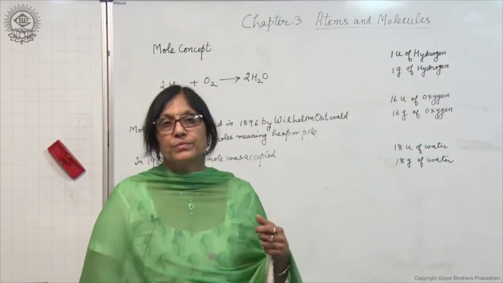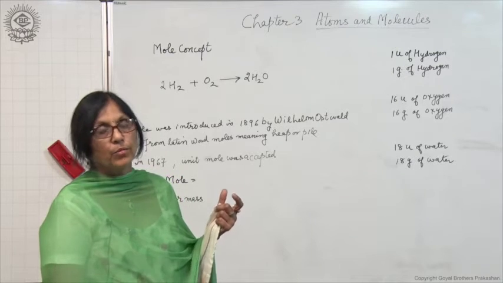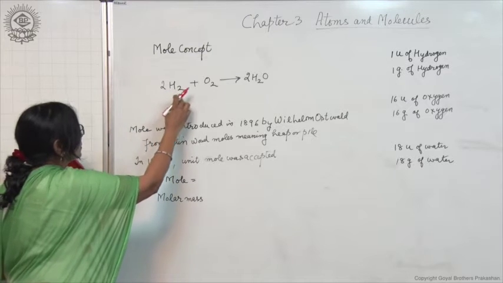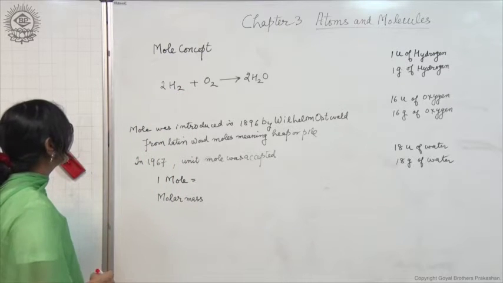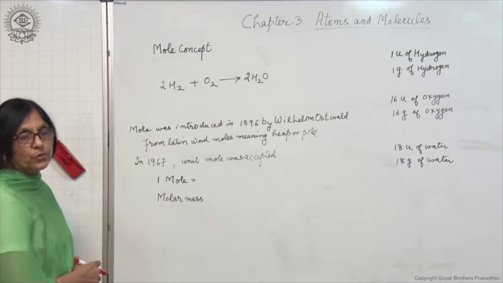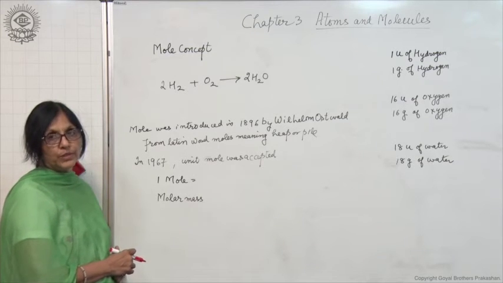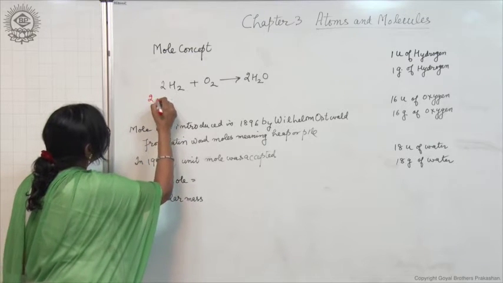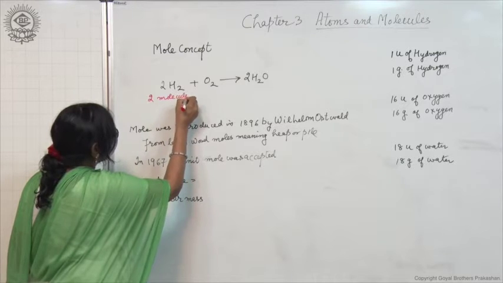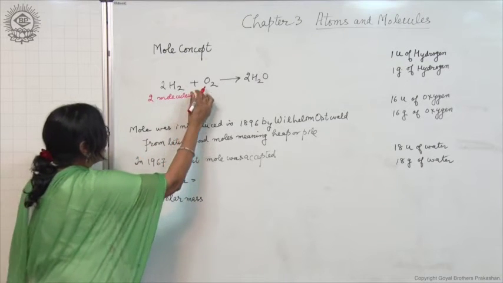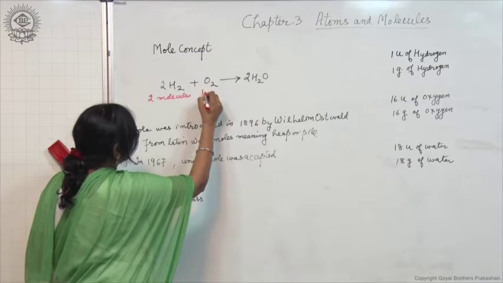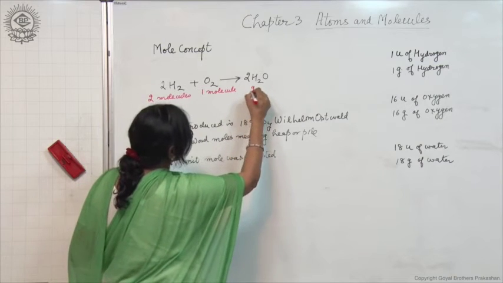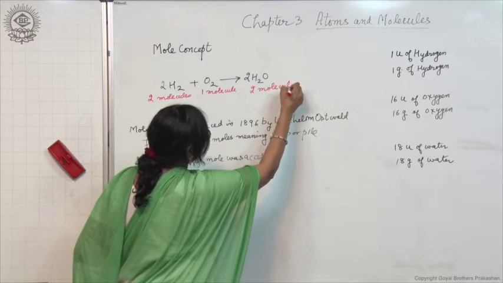Let us study about another term, mole concept. What is mole concept? Let us first of all consider this chemical equation. 2H2 plus O2 gives 2H2O. What does it tell you when you read this equation? That 2 molecules of hydrogen react with 1 molecule of oxygen and it forms 2 molecules of water.